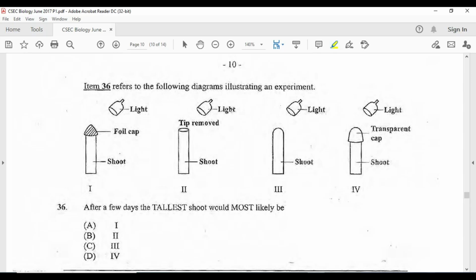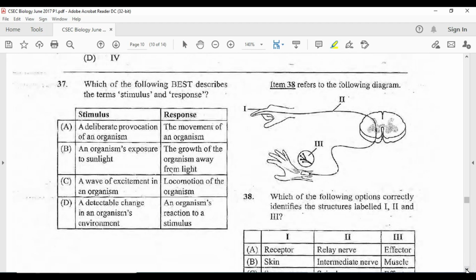Because like you would have a piece of zinc on the grass, a plant there is unable to photosynthesize. What it will do, it will use up its reserve to grow as fast as it can in order to get to the sun, a process we refer to as etiolation. So here the plant will etiolate in I, thus producing this long or taller shoot than the others. A is our answer. And we move on to 37.